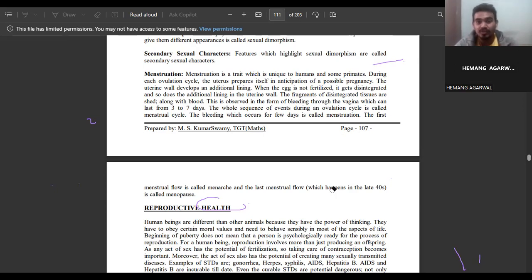So the whole sequence of events during ovulation is called the menstrual cycle. And the bleeding which occurs for a few days is called menstruation. The first menstrual flow is called menarche and the last menstrual flow is called menopause, which happens in the late 40s of the age of the female.